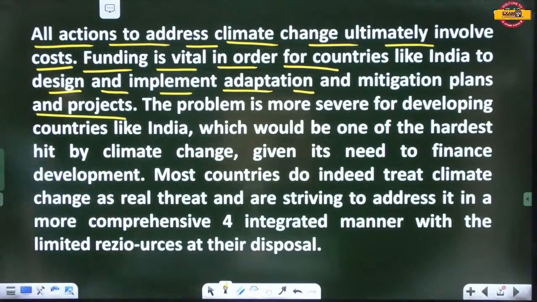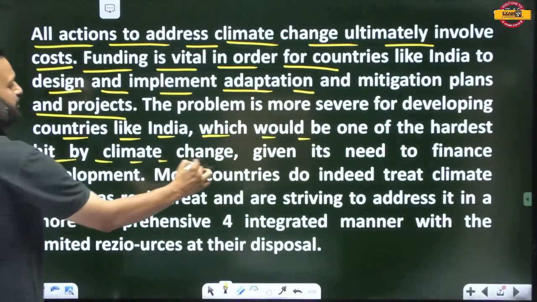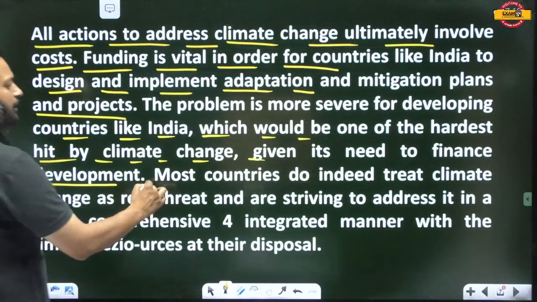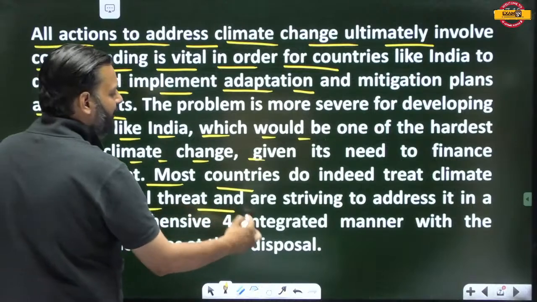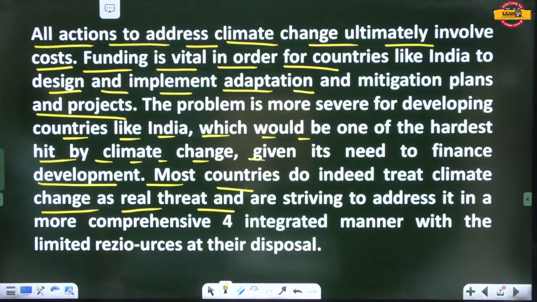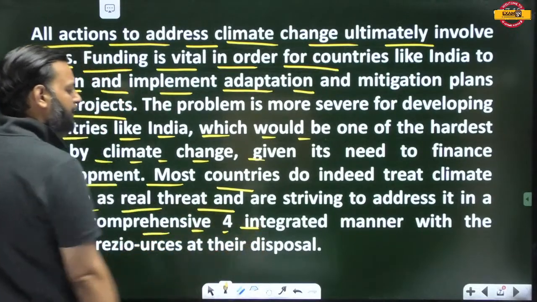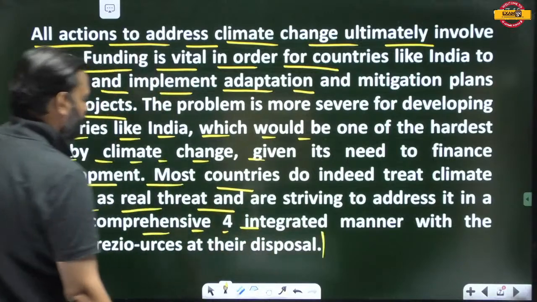The problem is more severe for developing countries like India, which would be one of the hardest hit by climate change, given its need to finance development. Most countries do indeed treat climate change as a real threat and are striving to address it in a more comprehensive and integrated manner with the limited resources at their disposal.